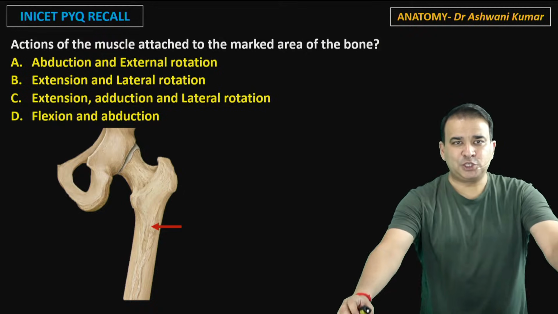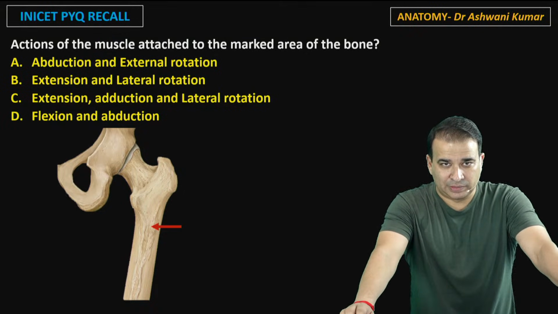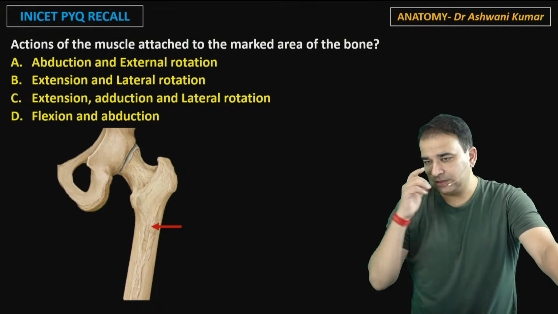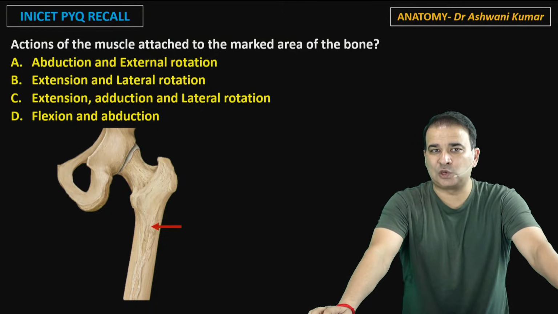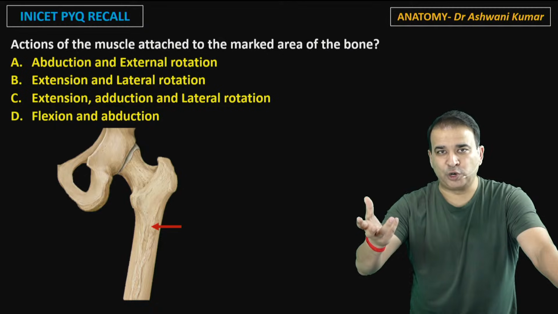Next question, guys: action of the muscle attached to the marked area of the bone here. Now, I'll tell you this is again something which is being asked over and over again. So I would want you to take this topic a little seriously. Muscles around the hip joint, guys.